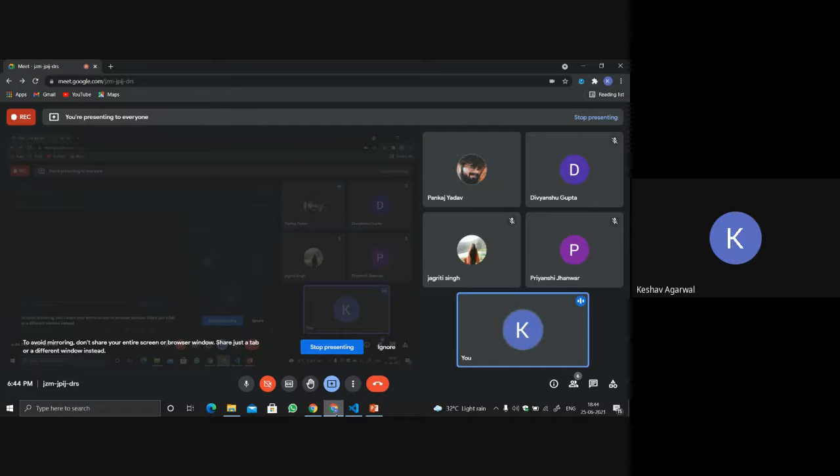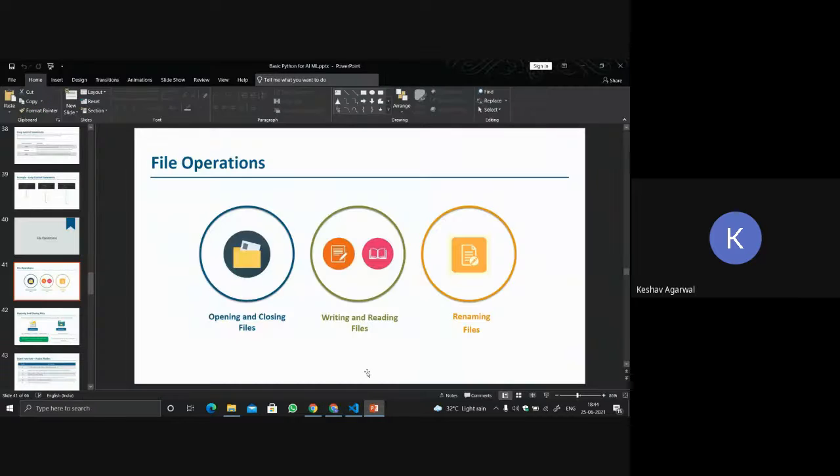Correct. In the same manner, the read function here is providing the program some information from the file. Let's say this PPT is a file, correct? If I want this particular slide, it is information. So we can have this information using Python also, right? So this is what reading operations on a file means.